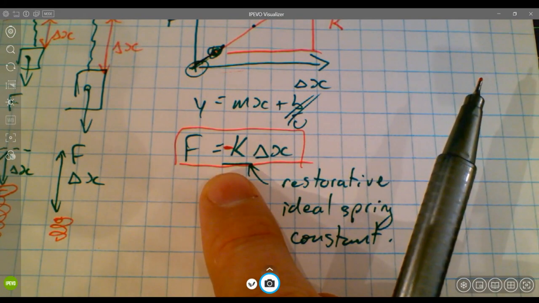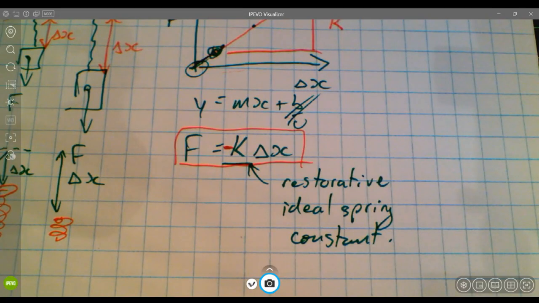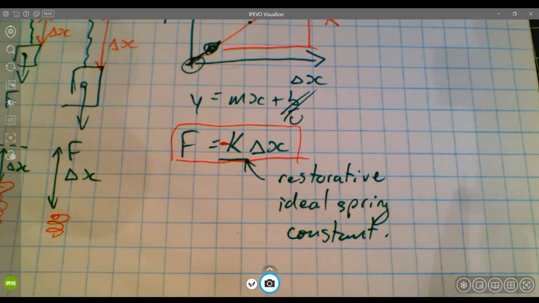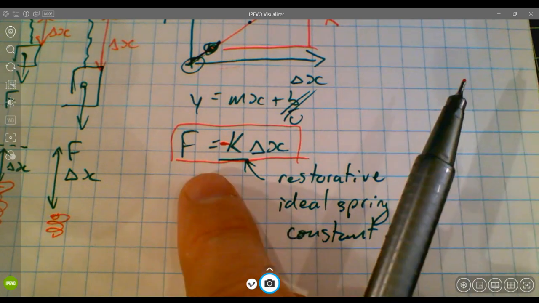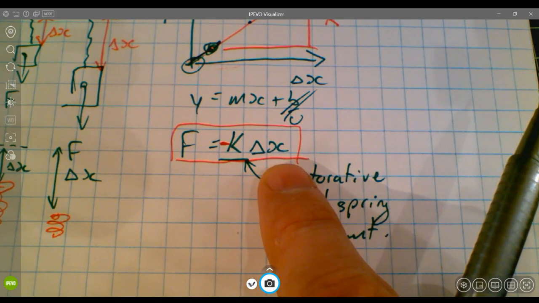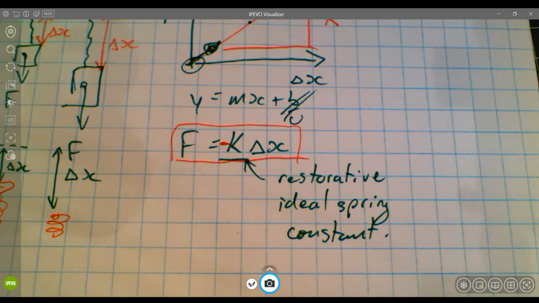People tend to write this equation with a negative sign in front of the k, just to remind the reader that these ideal springs are going to have a force that returns them to their original length, which is to say that it resists a force that tries to change their shape. So that negative sign is just to remind us that it's going to work against whatever applied force is given to it.